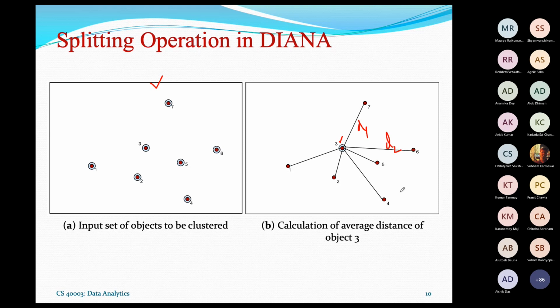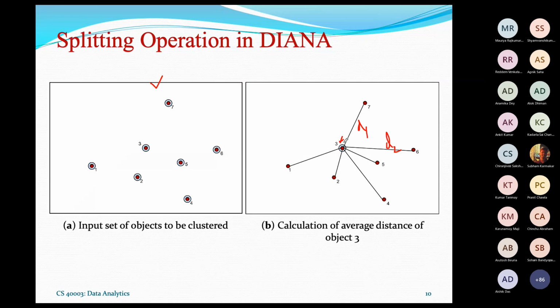Then the next procedure is to calculate the average distance for this object. The average distance is D1 plus D2 plus dot dot dot up to Dn minus 1, divided by n minus 1. These are the average distances.